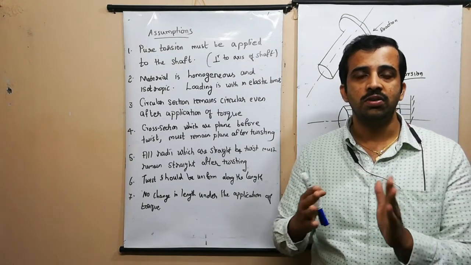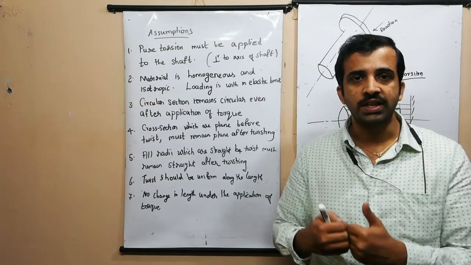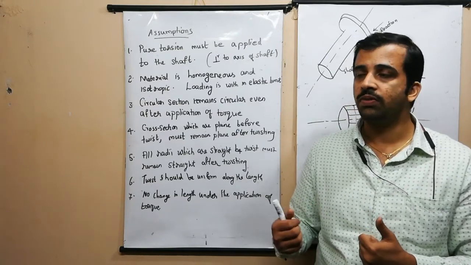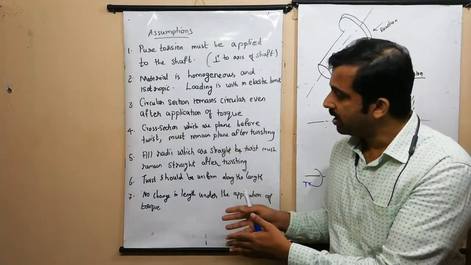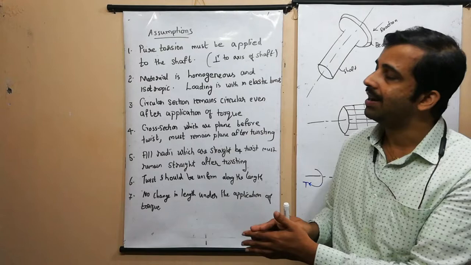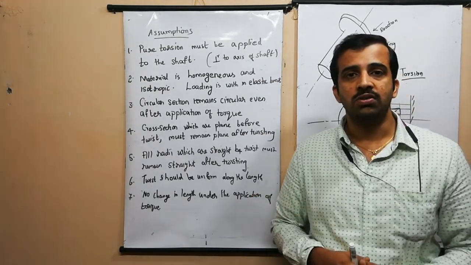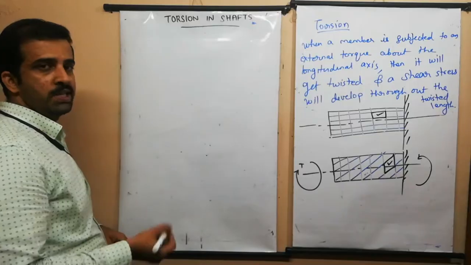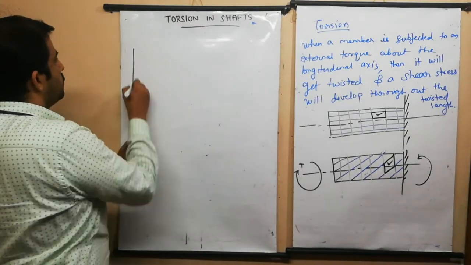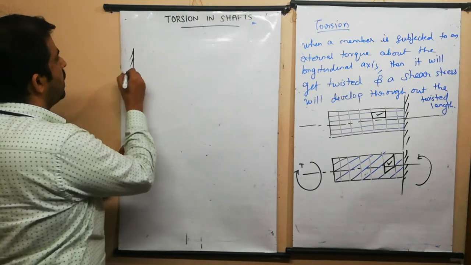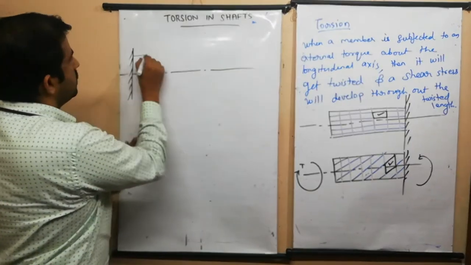So this torque equation is very important. For getting the torque equation, we should go for the torsion in shaft, and therefore we are taking these 7 assumptions for deriving the equation for torsion in shaft. Based on the assumptions, I am going to derive the equation. For that, I should have a shaft fixed at one end. So this is my shaft axis. This is my shaft.